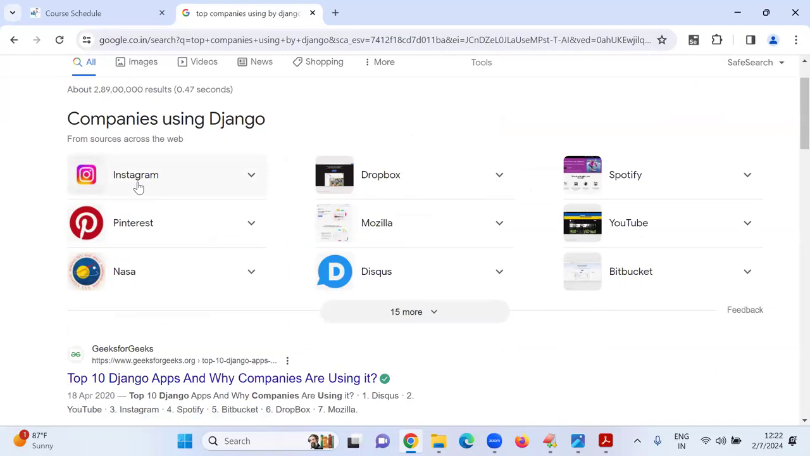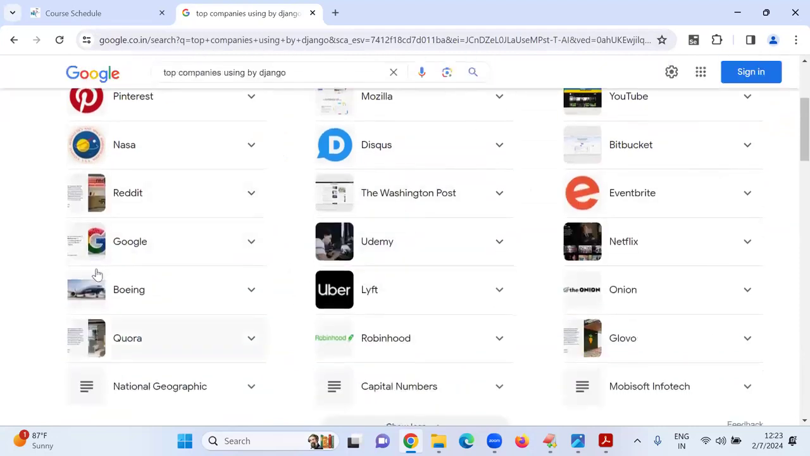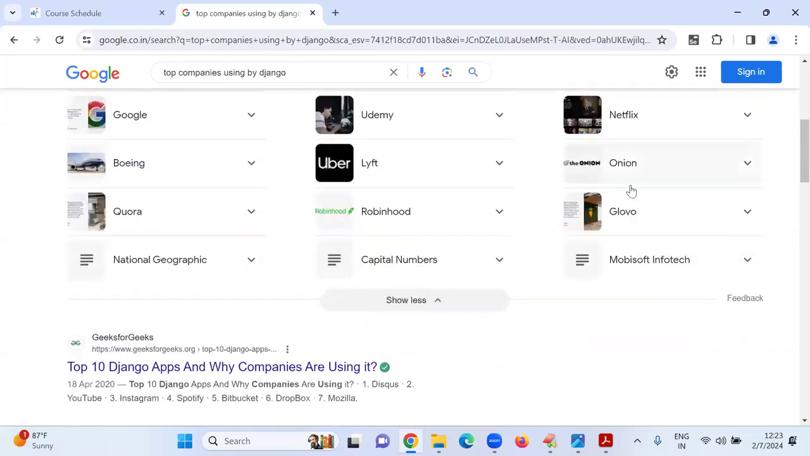Sir, do you know Instagram? Everyone knows Instagram, with reels and all. Dropbox, Spotify, YouTube, Mozilla, NASA. See this, Udemy, Google, Boeing, Quora: all these companies are using the Django framework. In the golden days, everyone used Java and .NET to develop applications. Nowadays, everyone goes to Python, along with the combination of Django.